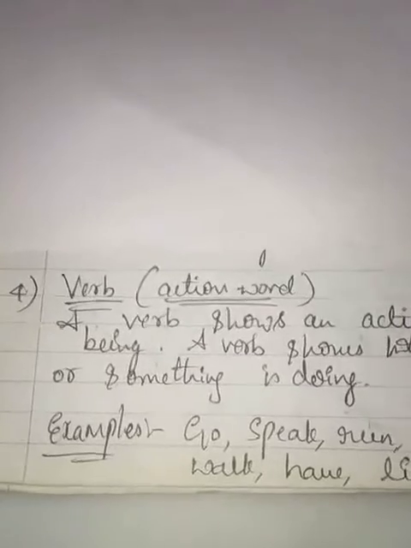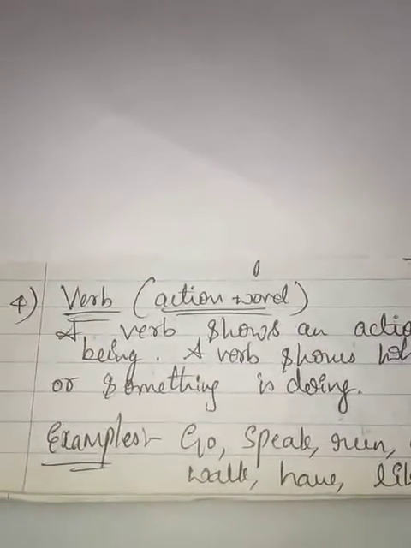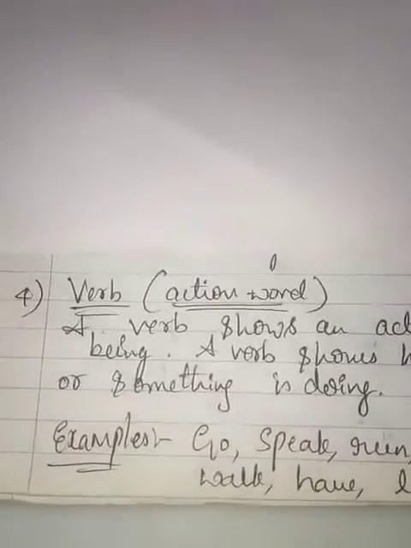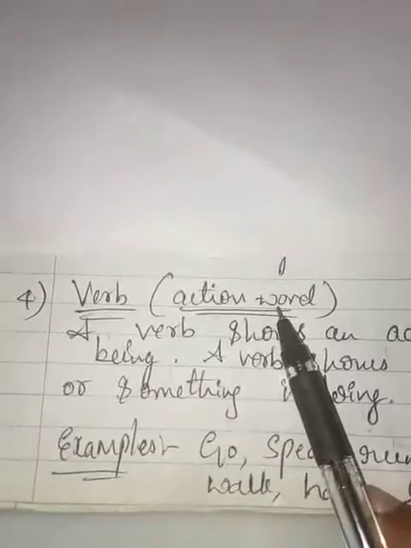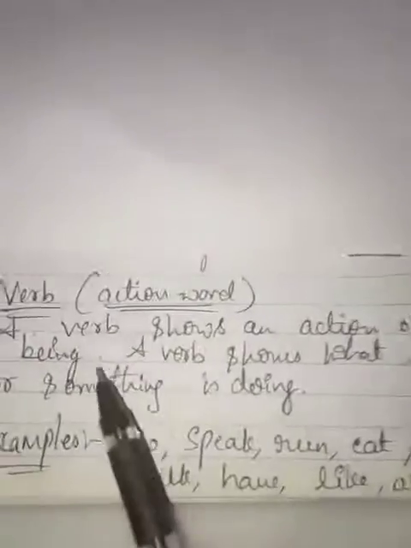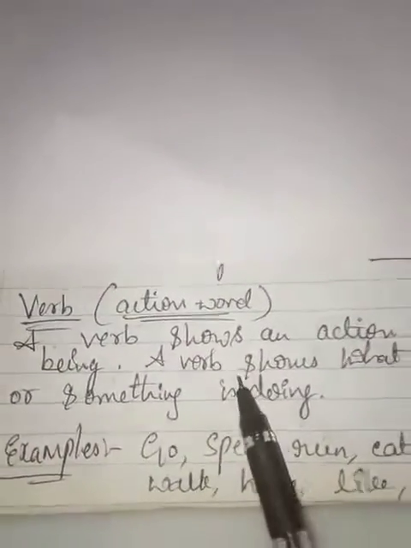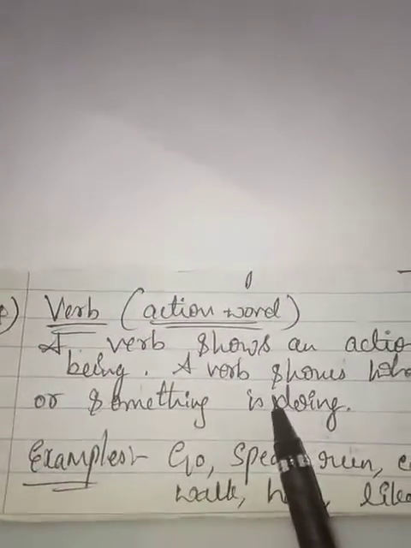Dear students, till now we saw what is noun, what is pronoun, what is adjective. Now we'll move on to the verb. What is the verb? It's an action word. A verb shows an action or state of being. A verb shows what someone or something is doing.